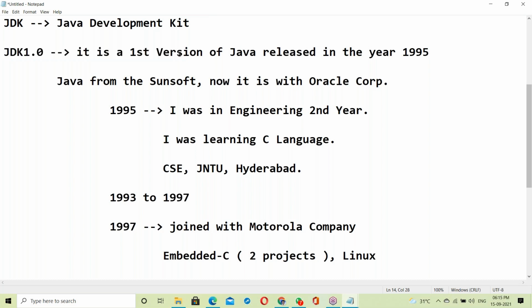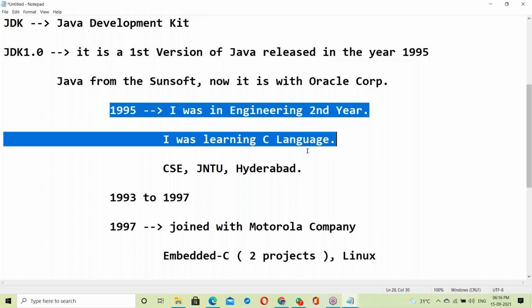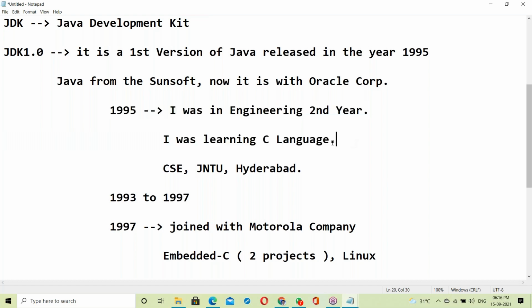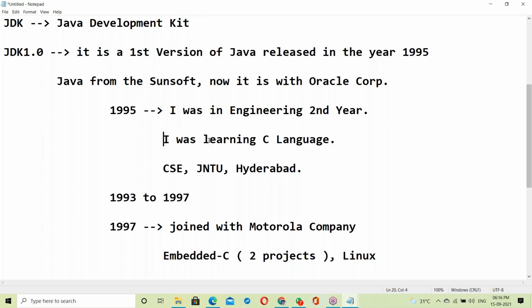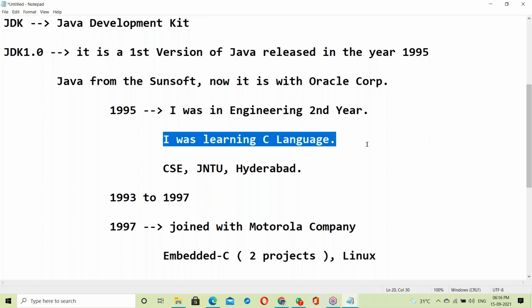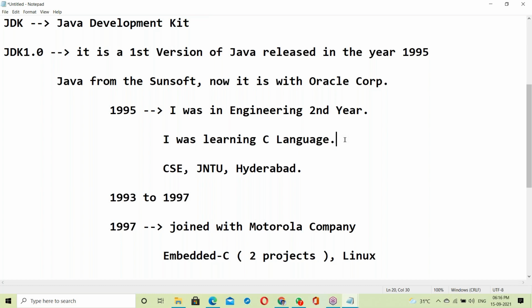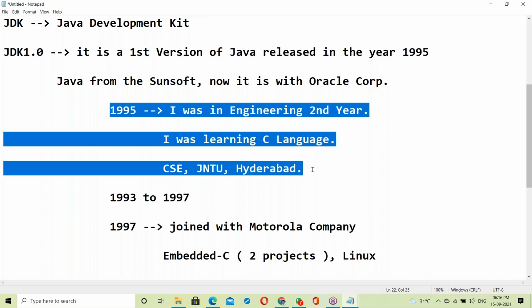Before Java was released, I was already in software. In 1995 I was learning the C language, my engineering had started. We had a C language lab, practicals lab, and that year, 1995, was my second year.